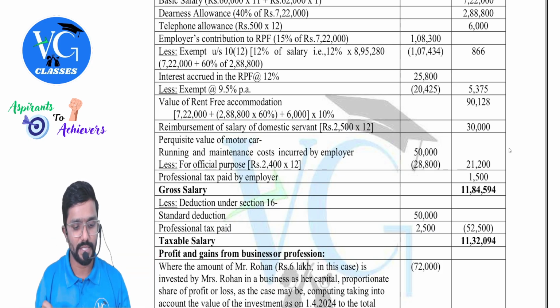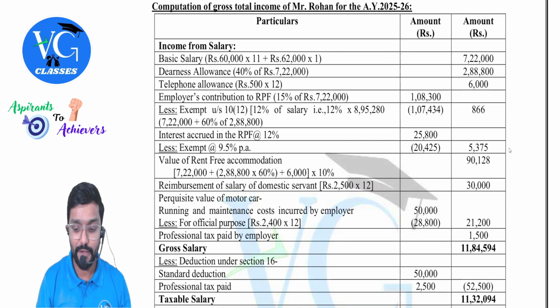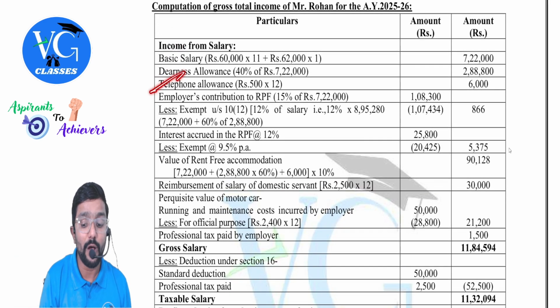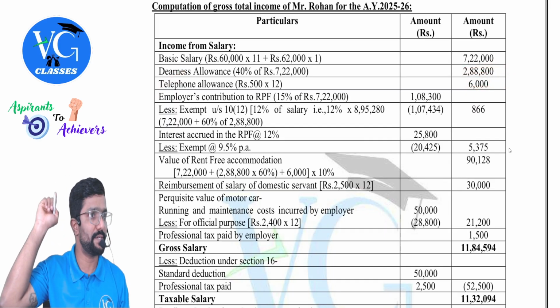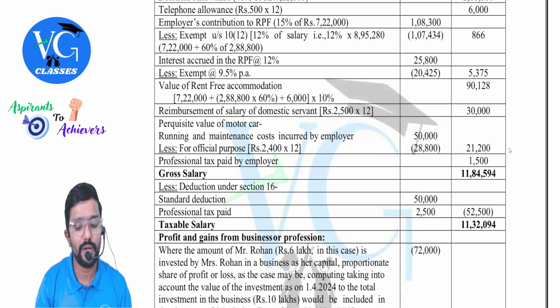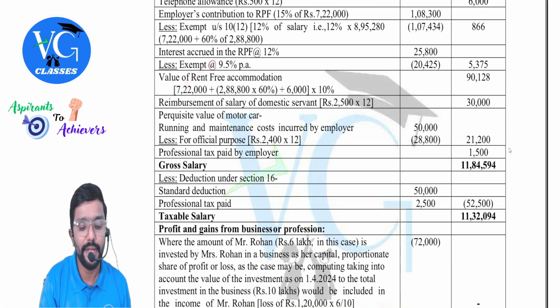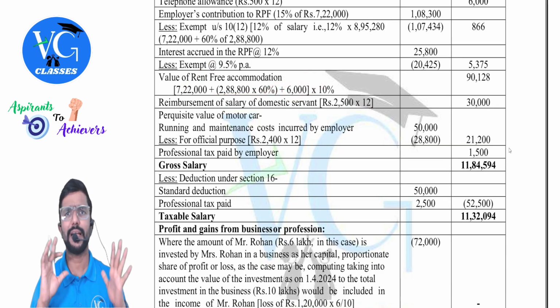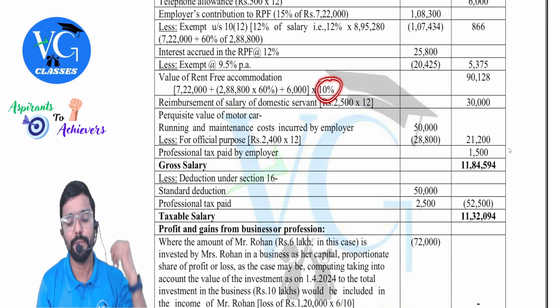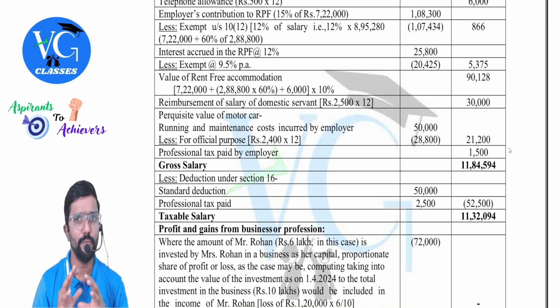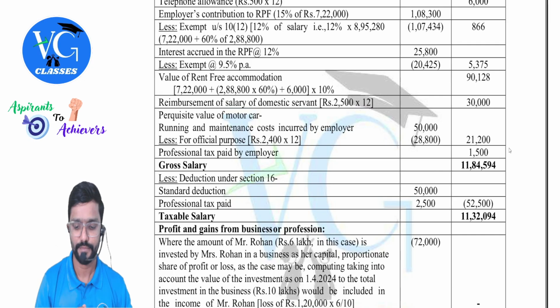10% of what and all? Basic pay, DA forming part of retirement benefits, and all taxable allowances we have to take. All taxable allowance, but don't take perquisite. What and all has to come? Basic pay, DA forming part of retirement benefit plus allowance. All taxable allowance has to come, but here only one allowance is there. Got it? 10% of it. Hope you understood why 10%: Mumbai, population more than 40 lakh.